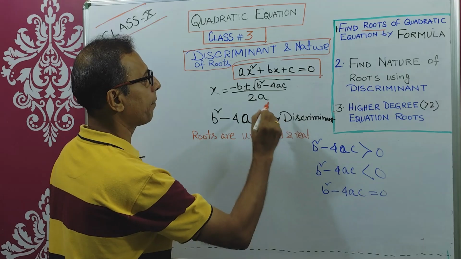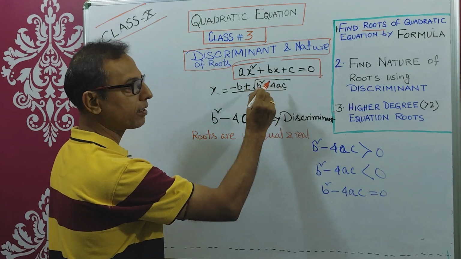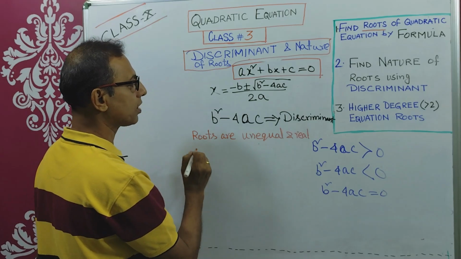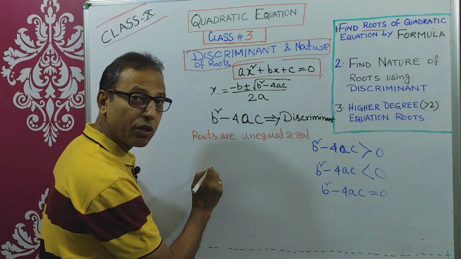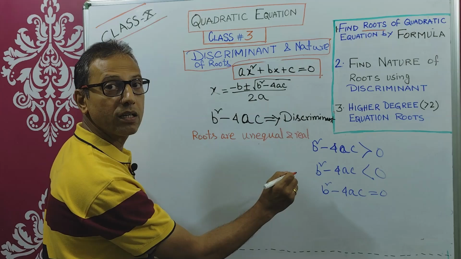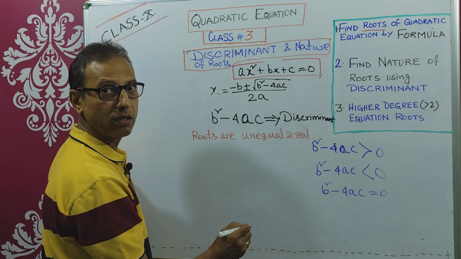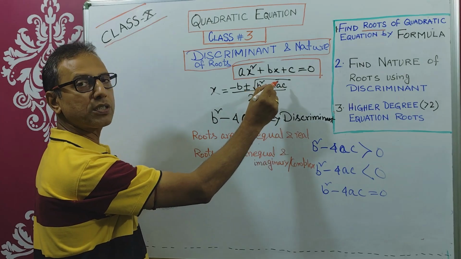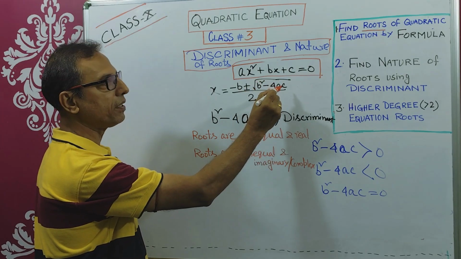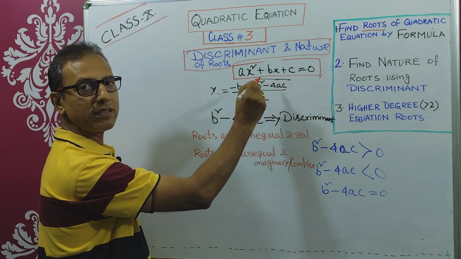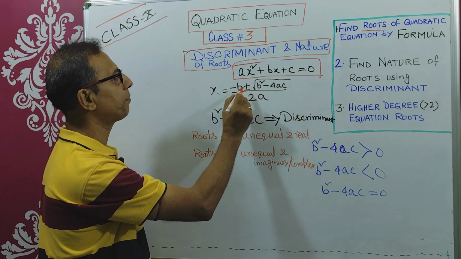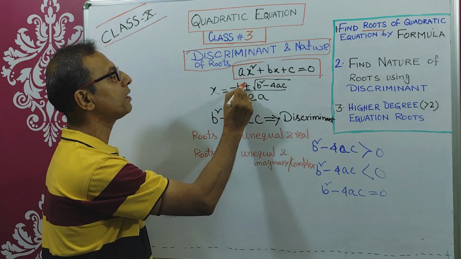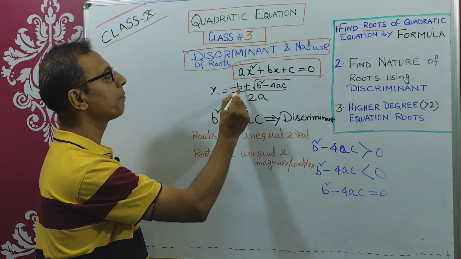When the b square minus 4ac discriminant part is a negative number, less than 0, then roots are unequal and complex, or unreal, imaginary. So if b square minus 4ac is a negative number, within the root a negative number means, what did I say? That part is complex or imaginary. That means the entire root will be complex or imaginary, but because of these plus and minus values, the roots are unequal.